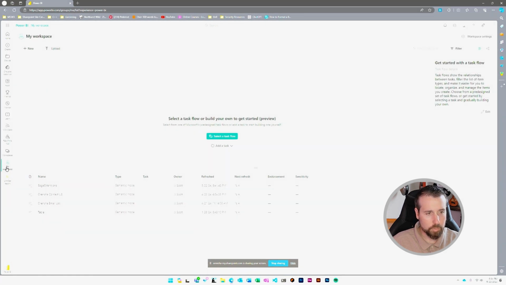So under My Workspace, we'll have your Edge extensions semantic model that we just created, the 3 dots, and create report.